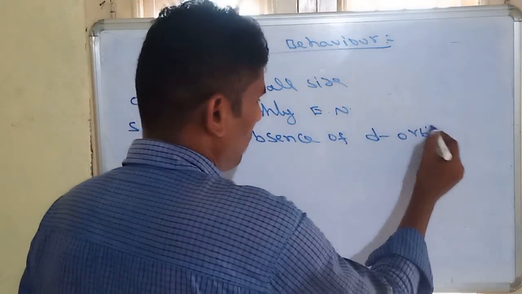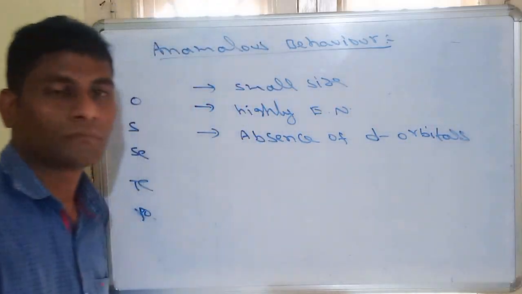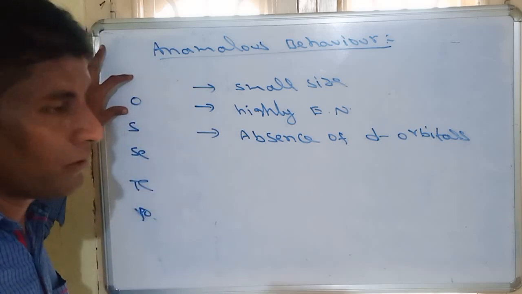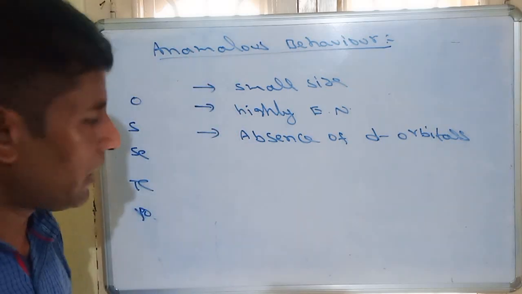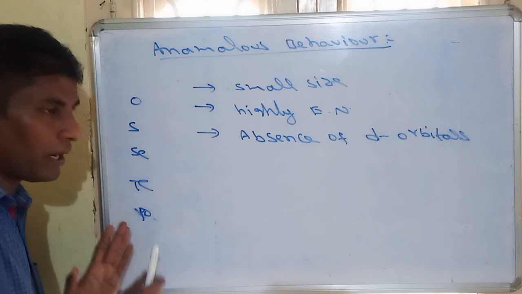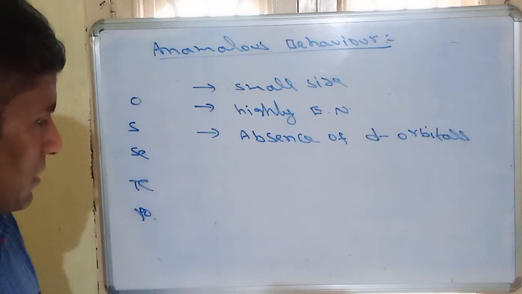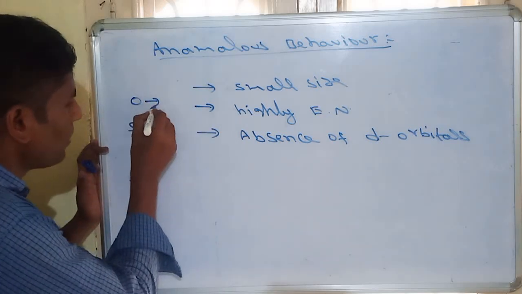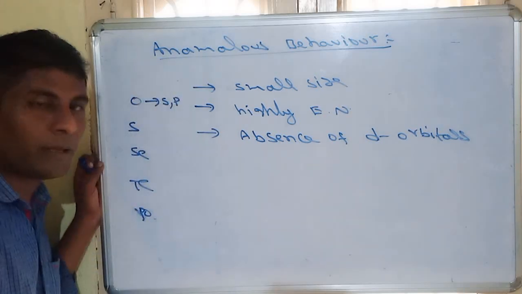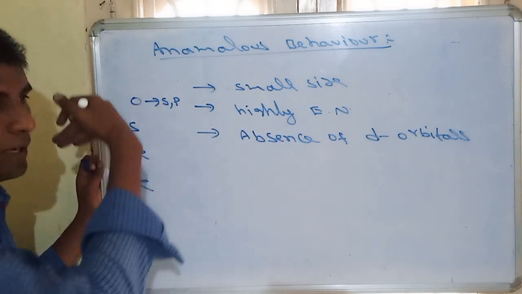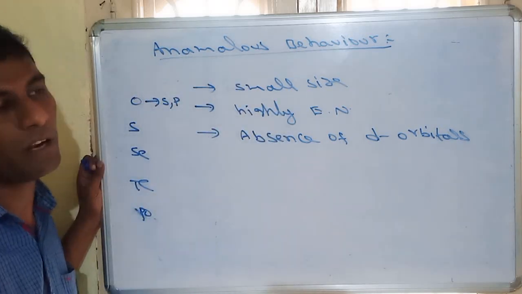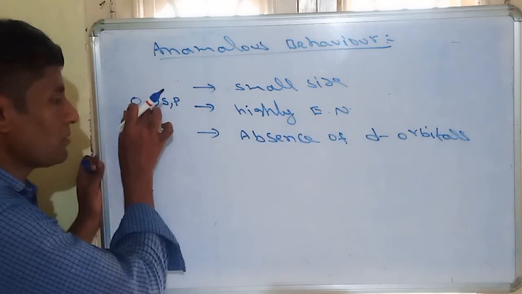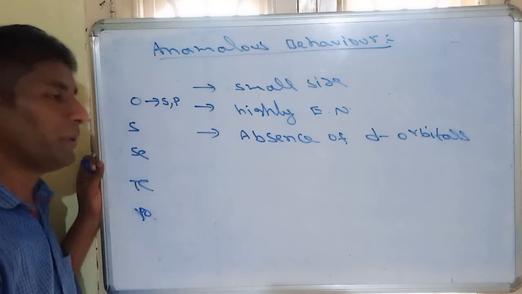Absence of d orbitals. In oxygen, there is no availability of d orbitals, whereas the remaining elements all contain availability of d orbitals. As I told, oxygen belongs to the second shell. So in the second shell, only s orbitals and p orbitals are available. If it is the first shell, only s orbitals are available, like hydrogen and helium, which belong to the first shell. Oxygen belongs to the second shell, s and p orbitals.